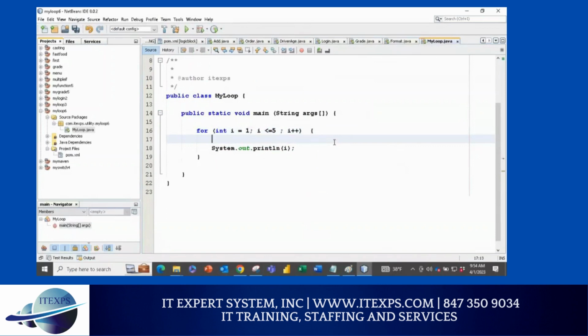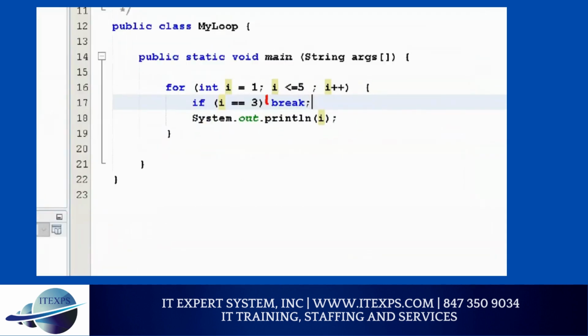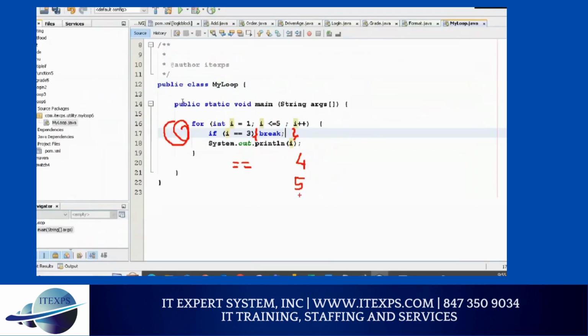After the curly bracket, press enter. And now write if, in parentheses, i == 3, then break. Because it's one line, I'm not using curly brackets. Otherwise, I can also use curly brackets. Make sense or not? So what I'm saying is, if i equals 3, it will break. Now you can see this loop goes 1 to 5. Do you agree or not? But as soon as i becomes equal to 3, remember there are two equals signs, it will break. It means, do you see 4 and 5? Will you see that? No. So save it and run it and check it out.